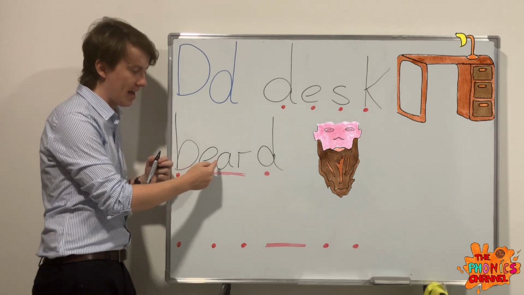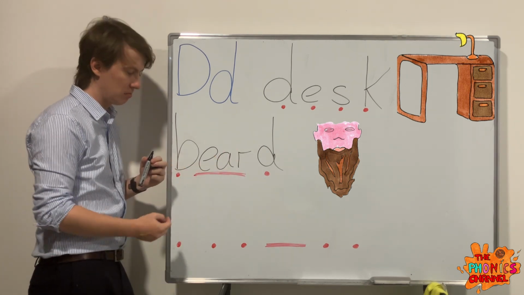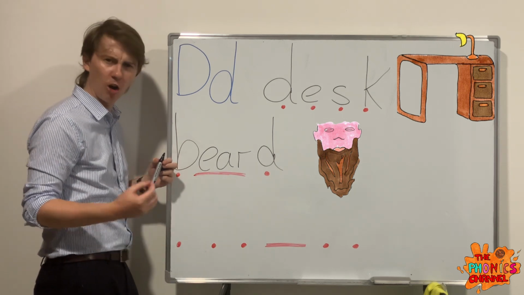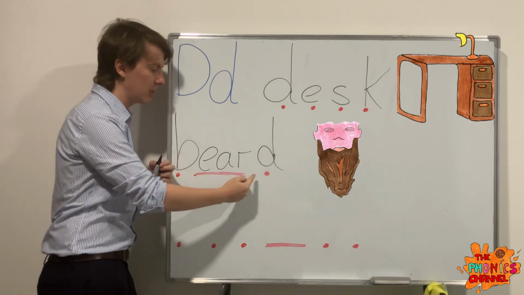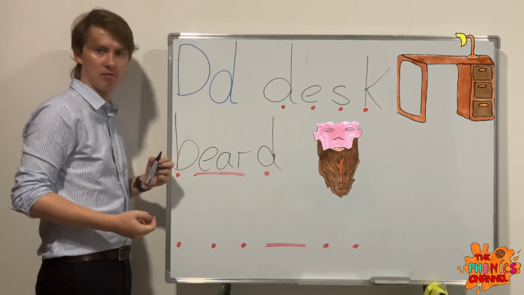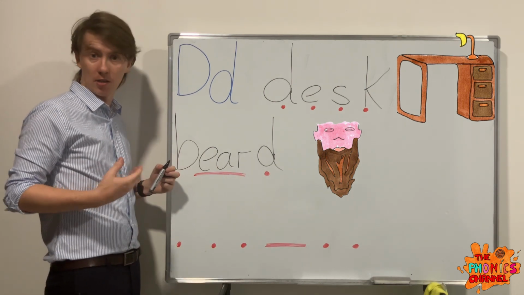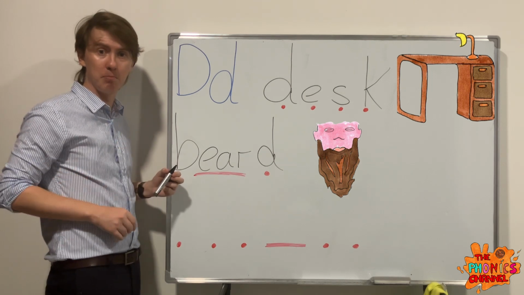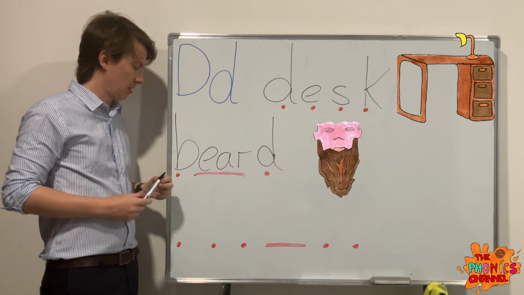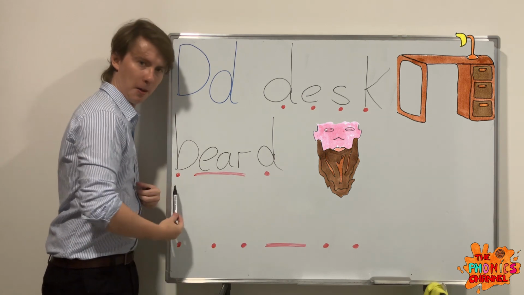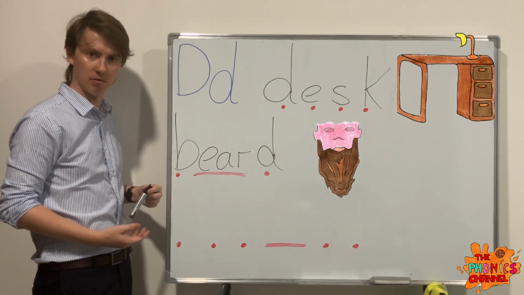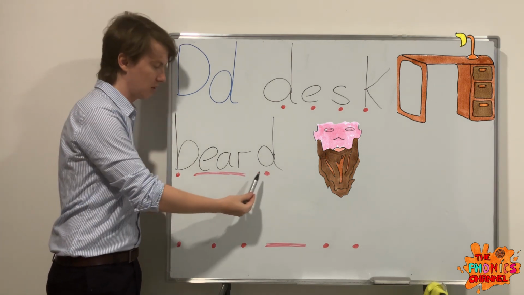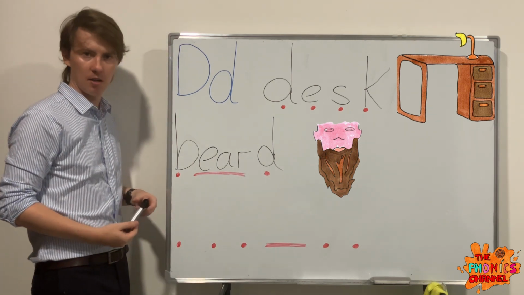So the E, A, and R together make the ear sound. B, I, D, beard. I don't have one, but a sentence could be I have a beard. Like Santa Claus has a beard, for example. B, I, D, beard.